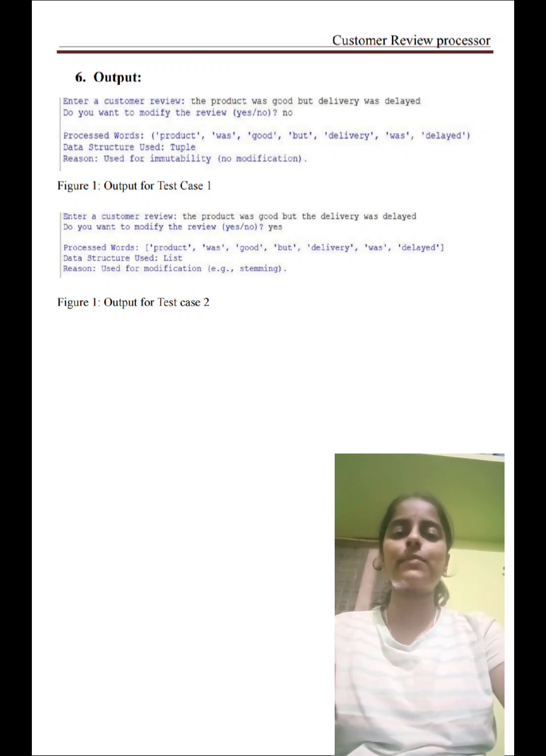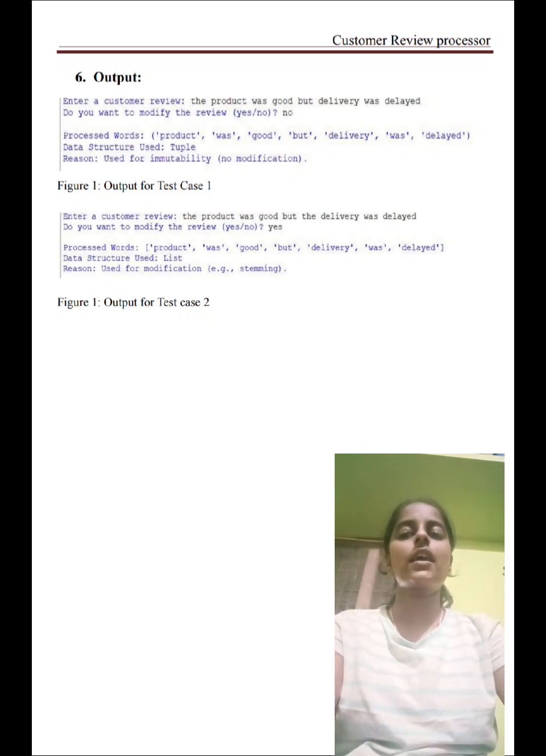I am going to explain the customer review program output. The image contains the output of a program that processes a customer review and asks whether the review should be modified. Based on the response, we use different data structures, like tuple and list, and provide a reason for the choice. Here's an explanation of both outputs.